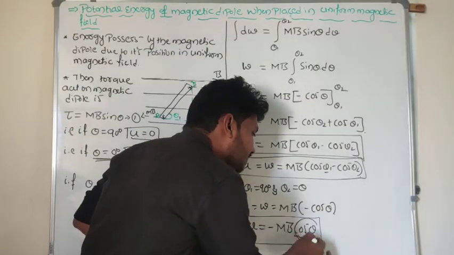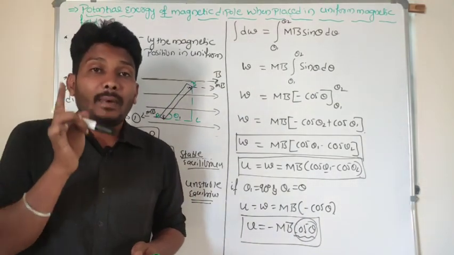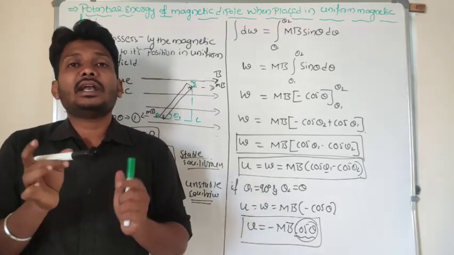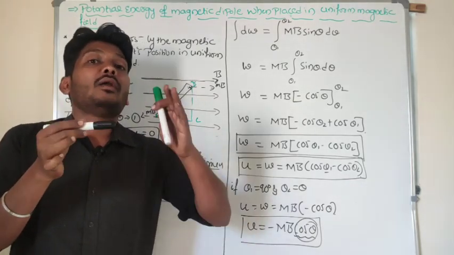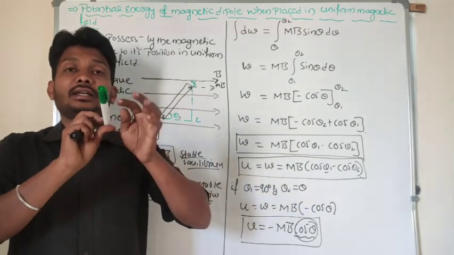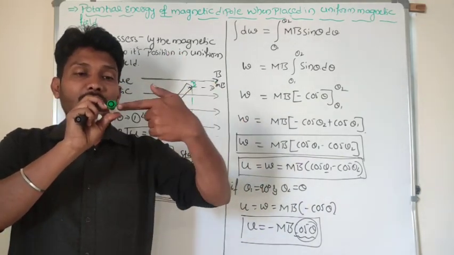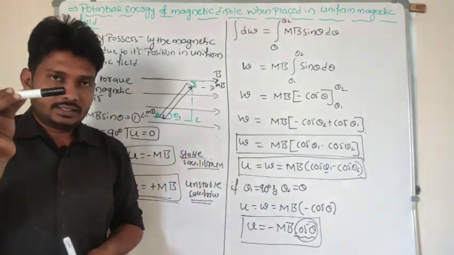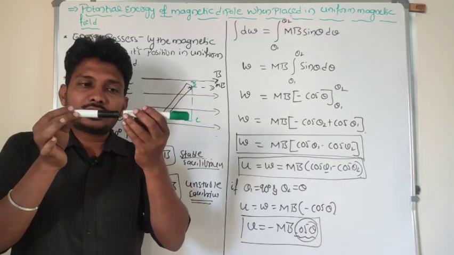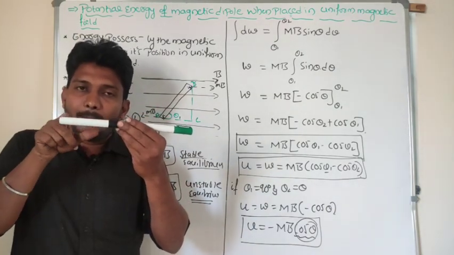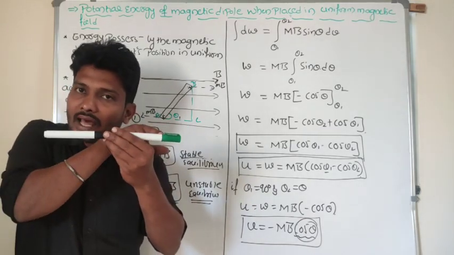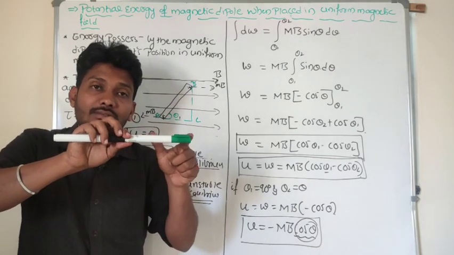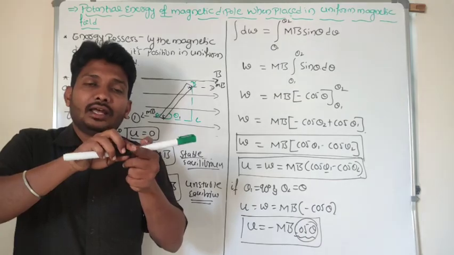Look at here, theta represents the angle between magnetic field line and normal line. So don't get confused here. So here theta represents the angle between magnetic field line and normal line to the magnetic dipole. For example, if this is the dipole, for the dipole this is the perpendicular line, normal line is nothing but perpendicular line, right? For example, this is the magnetic field direction, this one is the magnetic dipole. Now look at here, magnetic field and dipole both are parallel, then the angle between magnetic field line and normal line, for this magnetic dipole this is the normal line, then the angle between